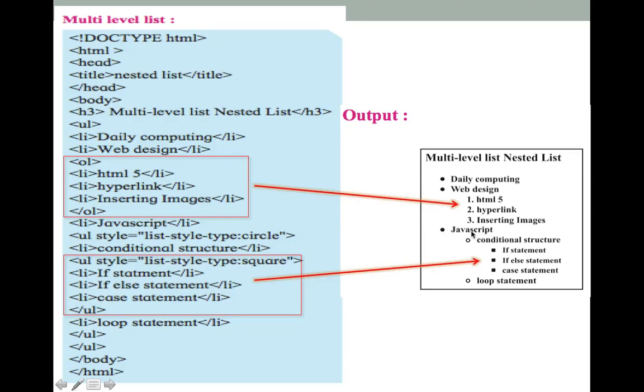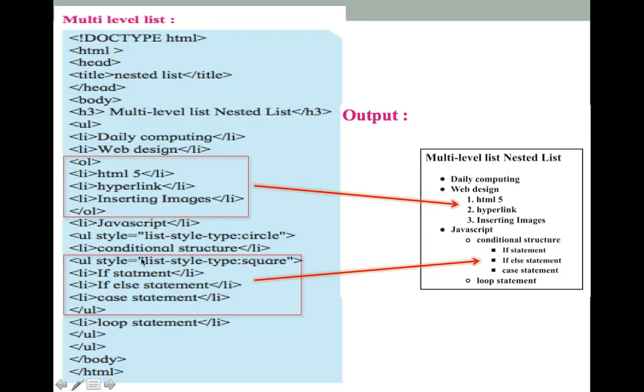After that the JavaScript list item is provided under the UL that has already started, for daily computing. So under this UL tag another list item will be provided as JavaScript. After JavaScript the unordered list type changes. A sublist is coming, hence you will use UL style equal to list style type circle, and then you will provide the list item conditional structure.